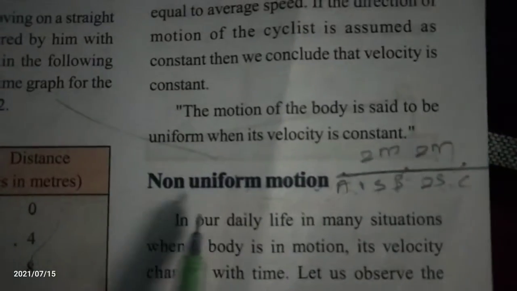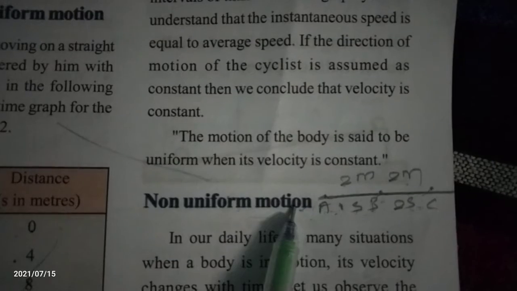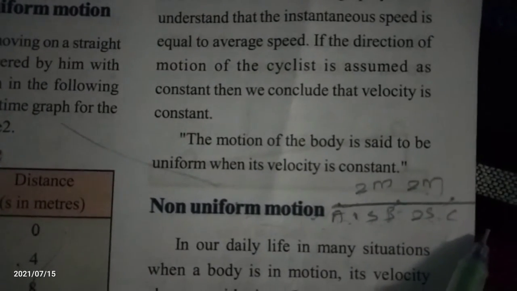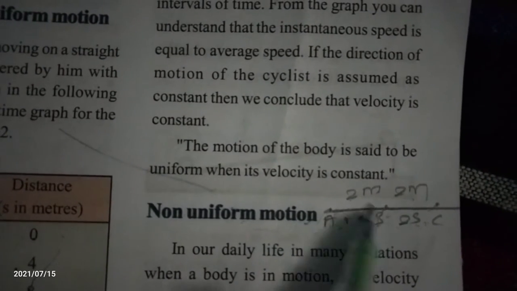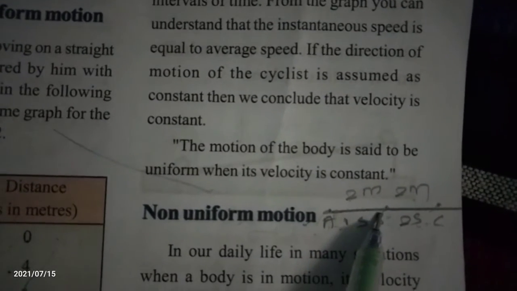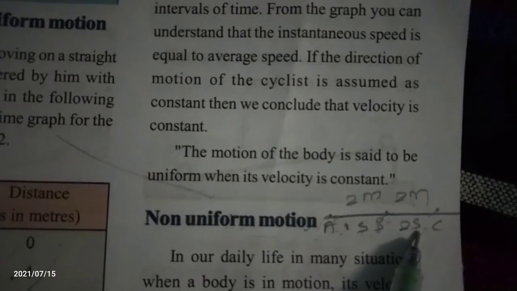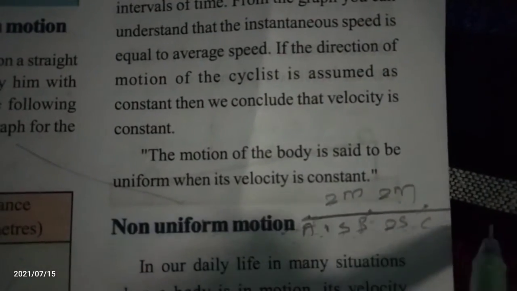What is non-uniform motion? Non-uniform motion means the body travels equal distances in unequal intervals of time. Here the body travels from A to B, 2 meters, in 1 second. When it travels from B to C, 2 meters only, it takes 2 seconds. This is an example of non-uniform motion.